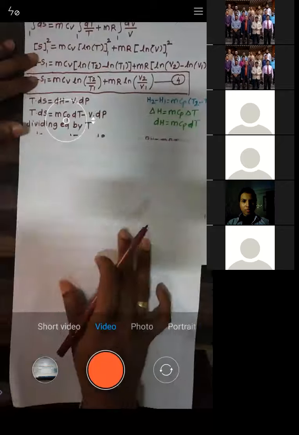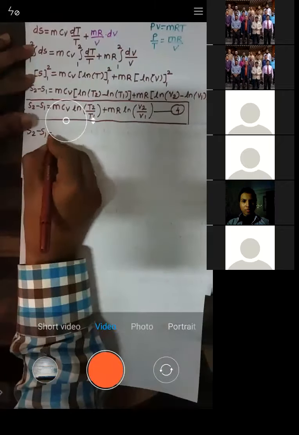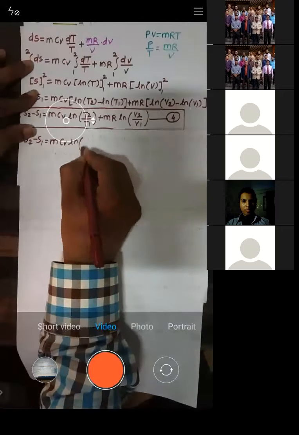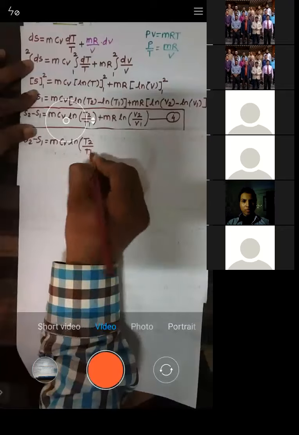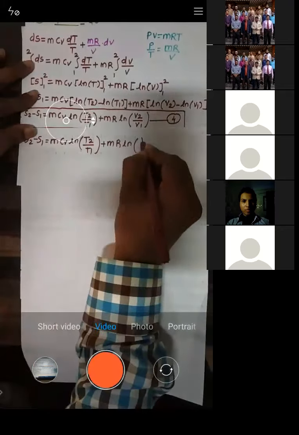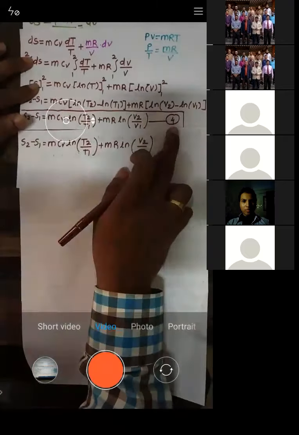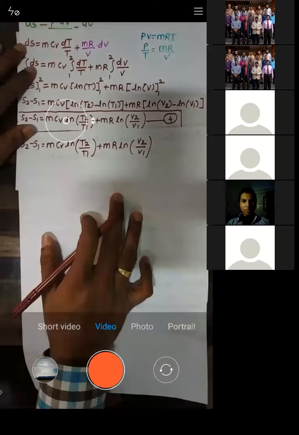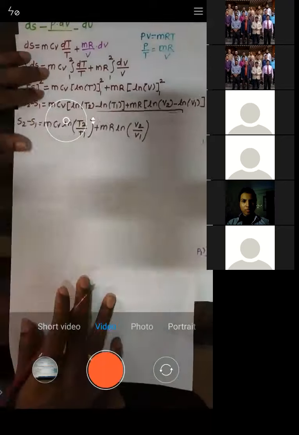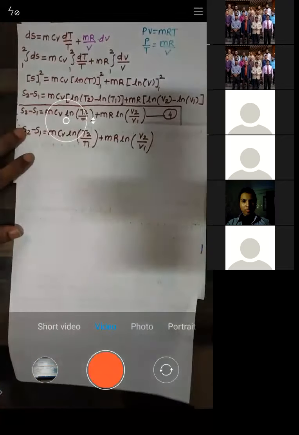So I will just take this equation. S2 minus S1 is given by m CV into ln of T2 by T1, plus m into R into ln of V2 by V1. This is equation number 4, which I have written as it is. Now let us put the values.